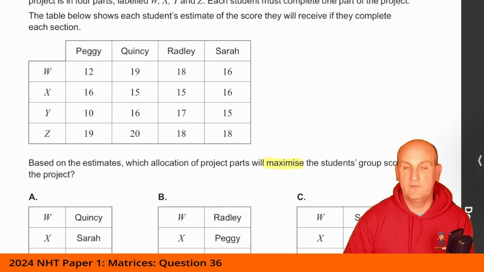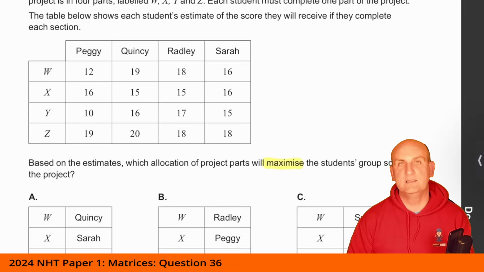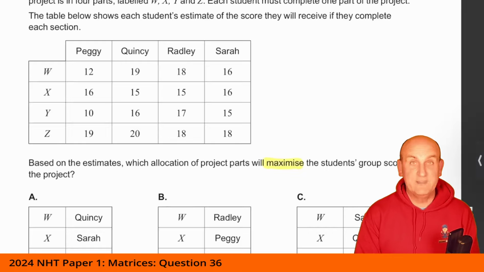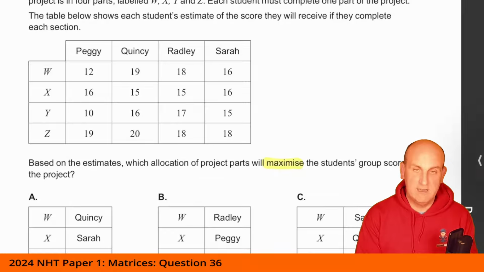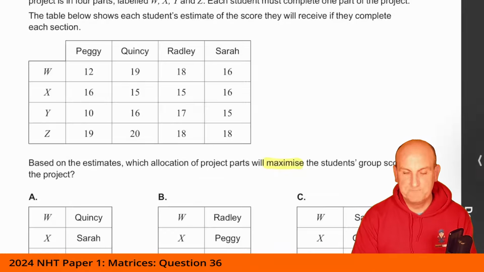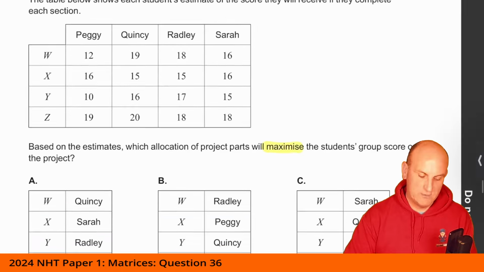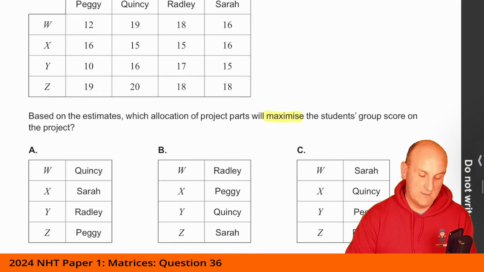Now, obviously, when I looked at this, I went, oh, thank God for that. It's not the Hungarian algorithm. But even if it was, if you have the TI-Nspire, there is a software package you can put onto your calculator that does the Hungarian algorithm for you. And weirdly, there is a way of doing the maximum using the Hungarian algorithm. But this question, believe it or not, is much, much easier by just doing it by trial and error.